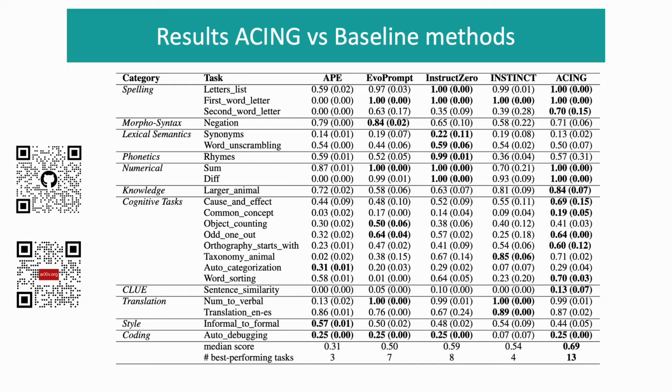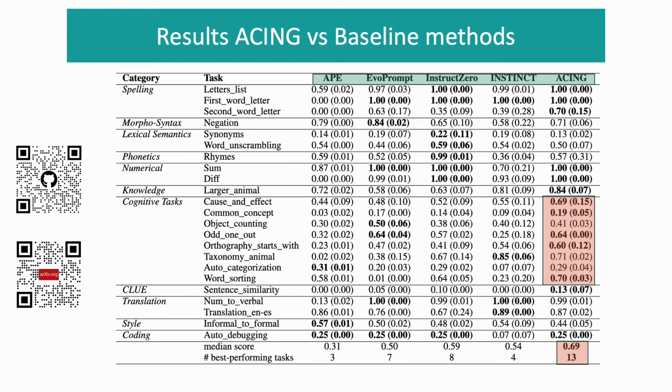Now, we move to the quantitative comparison against baseline methods across a diverse benchmark of tasks. Here we compare ACING to APE, EvoPrompt, which uses an evolutionary algorithm, Instruct0, which uses Bayesian optimization, and Instinct, which uses neural UCB. Each number represents the average task score with the best result bolded. What stands out here is that ACING achieves the highest median score of 0.69, outperforming all other baselines. It also ranks first on 13 tasks, which is nearly double the best performing competitor.